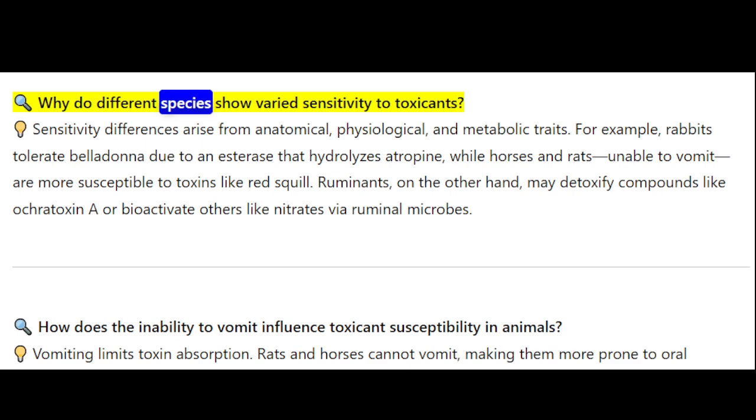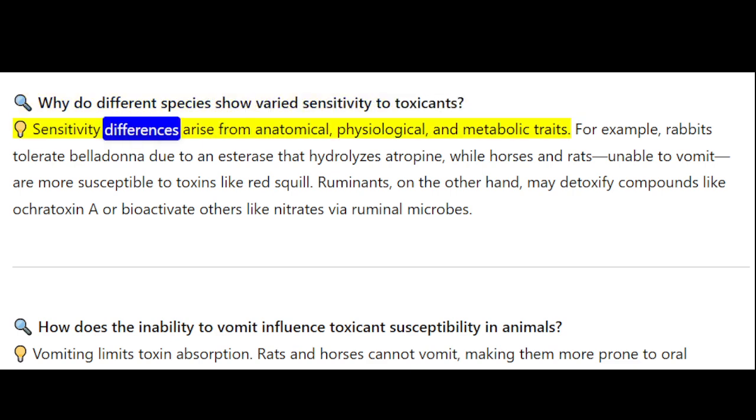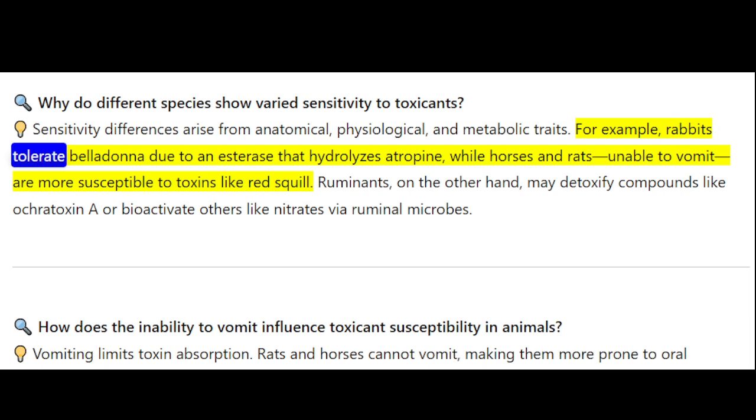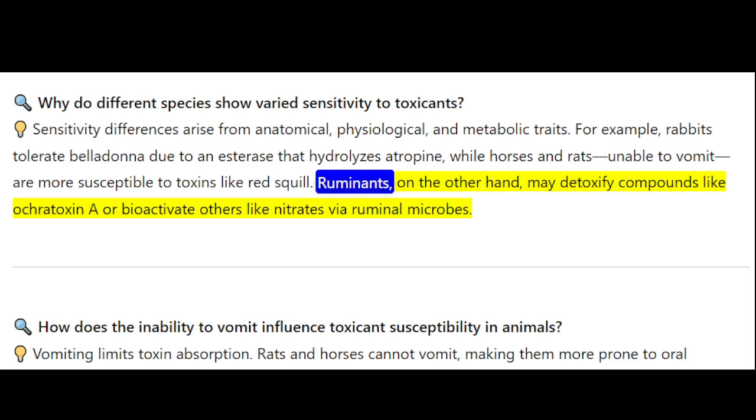Why do different species show varied sensitivity to toxicants? Sensitivity differences arise from anatomical, physiological, and metabolic traits. For example, rabbits tolerate belladonna due to an esterase that hydrolyzes atropine, while horses and rats, unable to vomit, are more susceptible to toxins like red squill. Ruminants, on the other hand, may detoxify compounds like aflatoxin A or bioactivate others like nitrates via ruminal microbes.